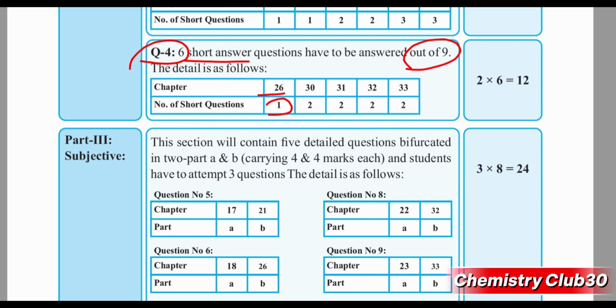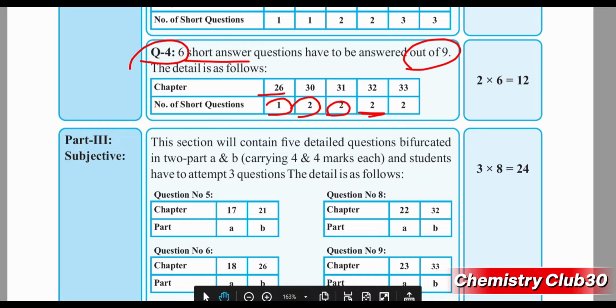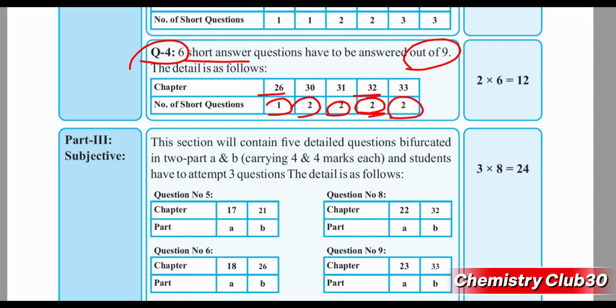One short question will be included from chapter 26, which is polymer. 2 short questions will be included from chapter 30, which is spectroscopy 2, NMR. 2 short questions will be included from chapter 31, which is material and energy. 2 short questions will be included from chapter 32, which is medicine, agriculture and industry. 2 short questions will be included from chapter 33, which is water.